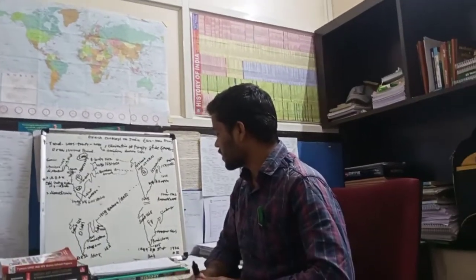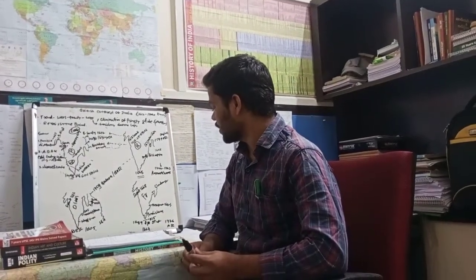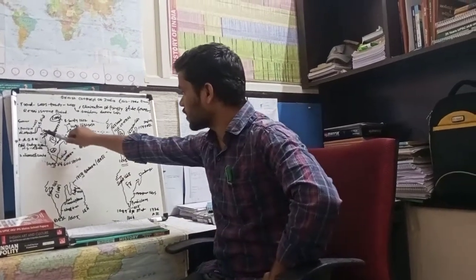Then the third person who came was Nino de Cunha. Nino de Cunha captured Gujarat.